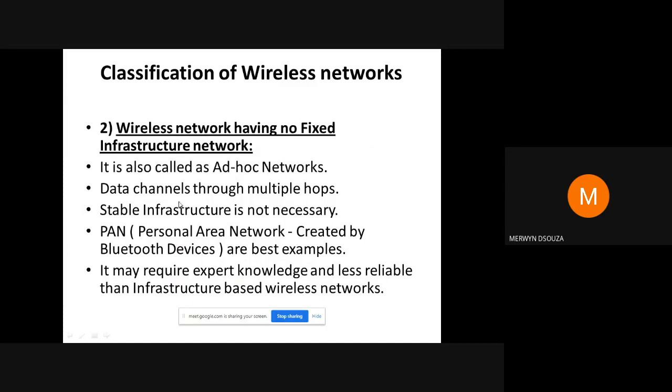Basically, these wireless networks are also known as ad hoc networks. They can connect or exchange data through multiple hops. You need not have fixed infrastructure. Examples of them are personal area networks. A personal area network would be a connection of a network through Bluetooth. It may require expert knowledge sometimes, depending on the complexity of your ad hoc network, but it's generally less reliable than your infrastructure based wireless networks.